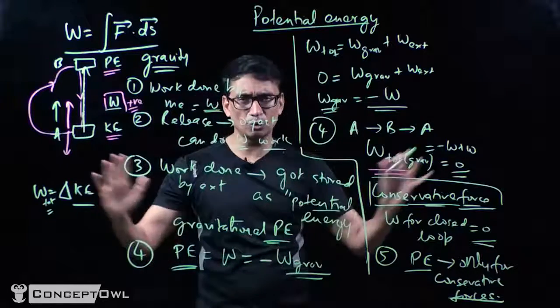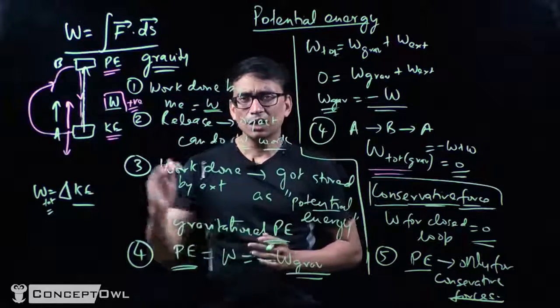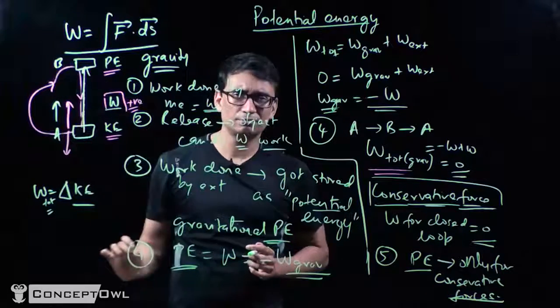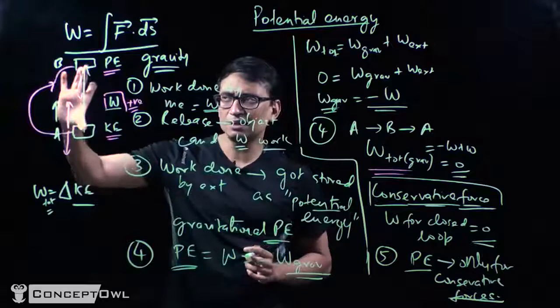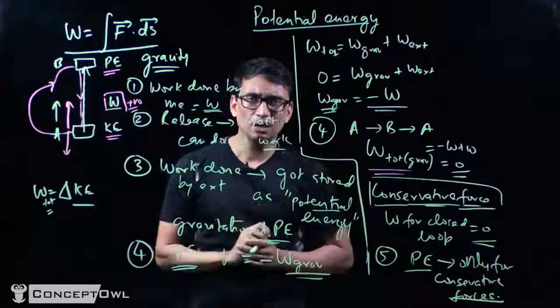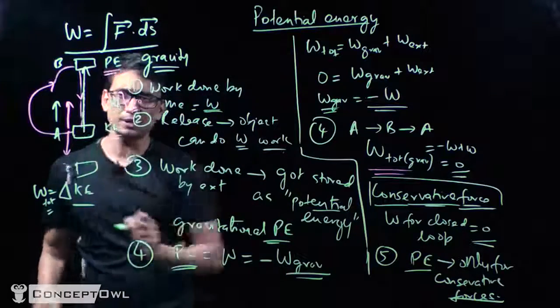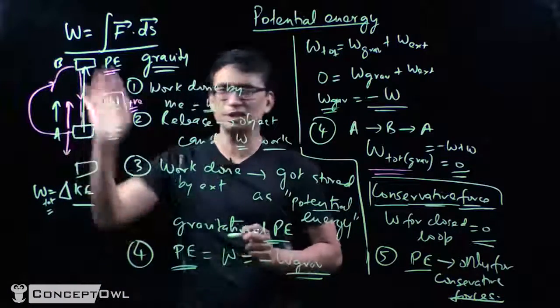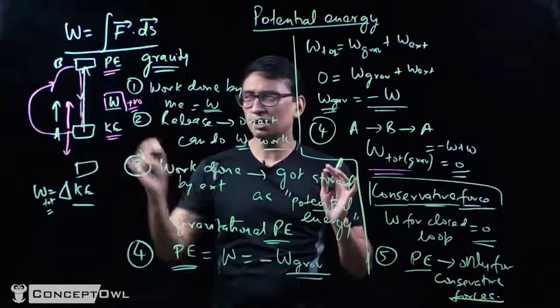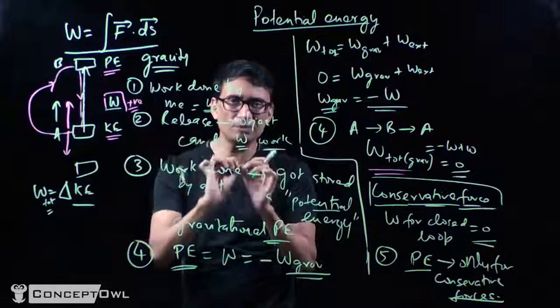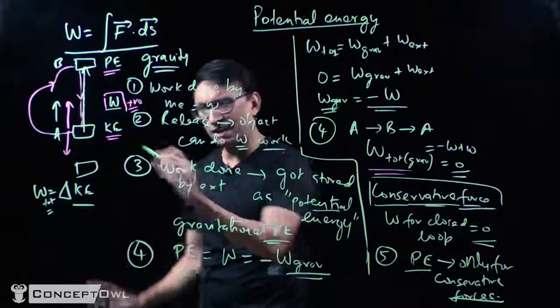One last thing, and then I'll close this lecture. Let's say you took an object from here to here. We said the work done here is the potential energy, right? But somebody may say, why this point? What if somebody takes the object from here to here? Is it the work done from here to here? So now we'll say that potential energy is the work done from a given point, and this point is arbitrary. So I have to pick one point.